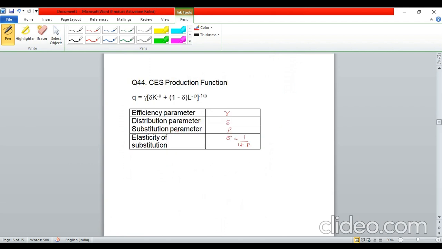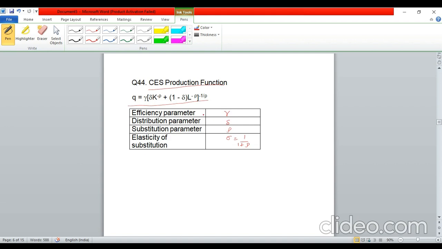Okay, next question, guys. This was also a very direct question. The CES production function was given to us. Constant elasticity of substitution production function was given to us. So it was given something like this, and then each of these parameters, this gamma, rho, delta, were mentioned in a match the following type of thing.